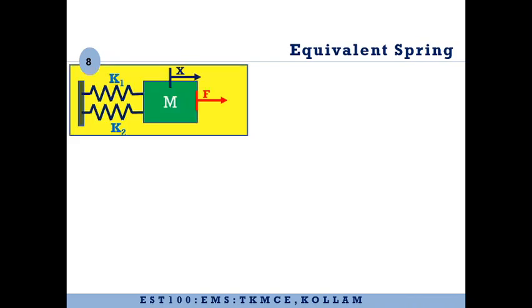So let us consider a case wherein we are having a block of mass M connected by two springs K1 and K2. Here the springs are connected directly to the mass. Such kind of connections, where the springs are connected directly to the mass, we will call a parallel connection.